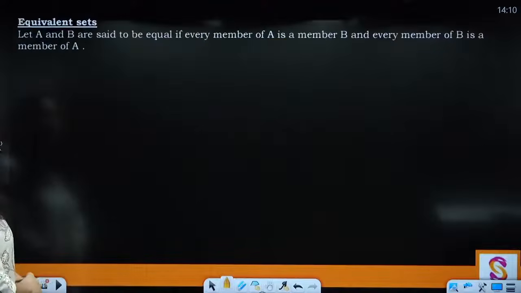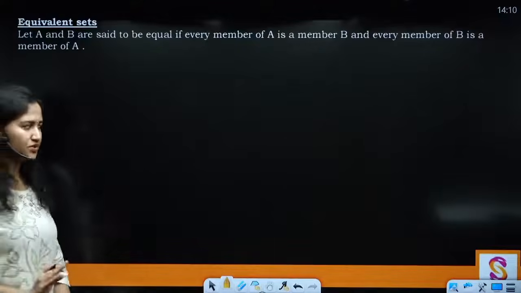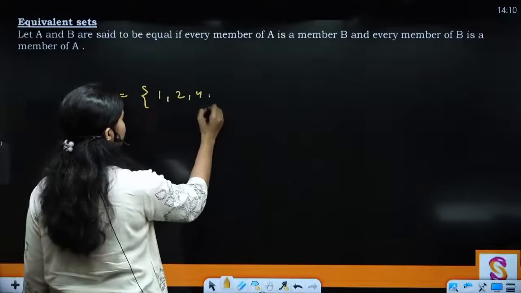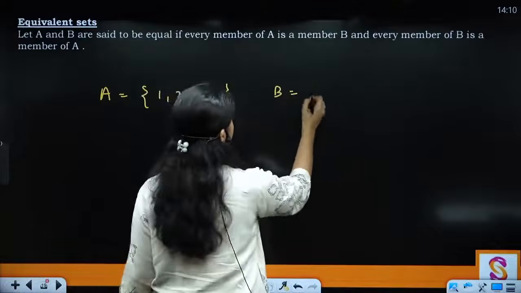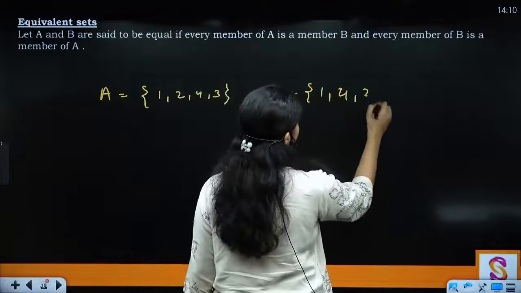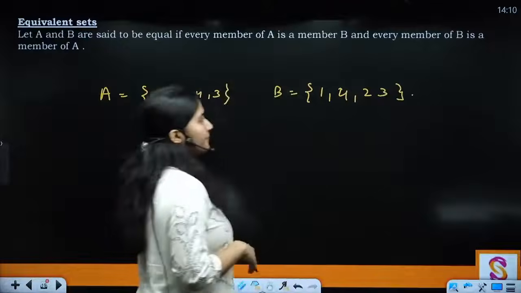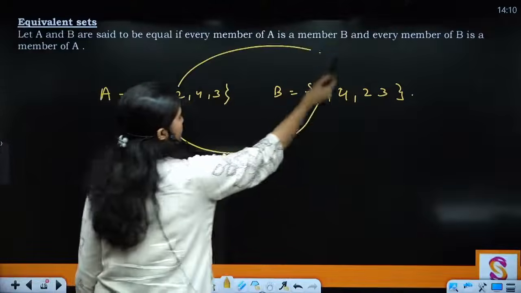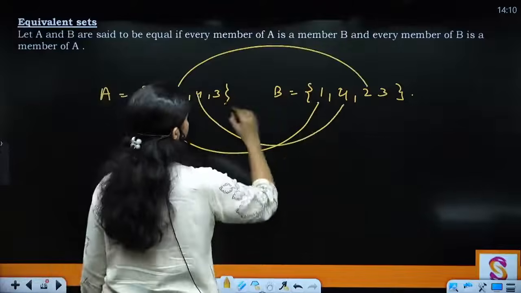Moving on, what are equivalent sets? Very easy, कुछ नहीं है. आपने एक set ले लिया 1 2 3 4 and you have taken another set 1 4 2 3. ठीक है. So every element of A is equal to some element of B. Okay.